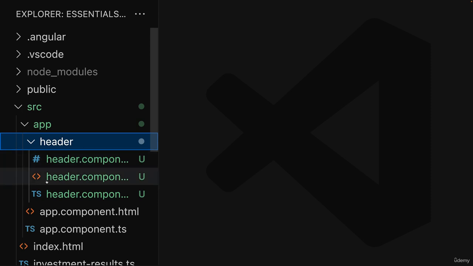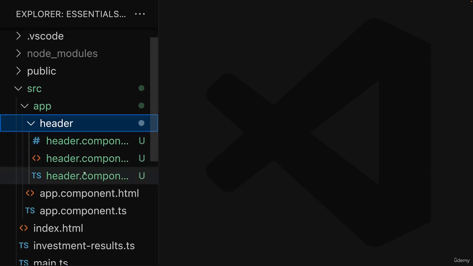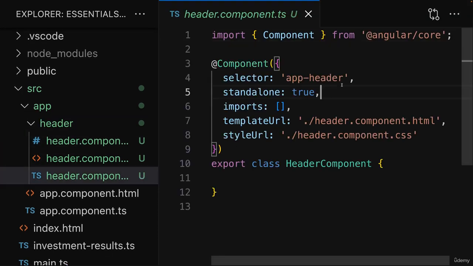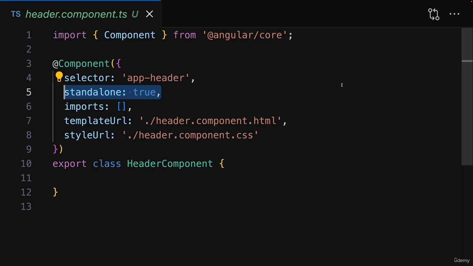With that, I got my header folder here with the header component files, and it automatically created a standalone component for me here. And I'll start by using standalone components, but later at the end of this section, I'll migrate it all to module-based components so that you also see how you could use modules instead of standalone components.